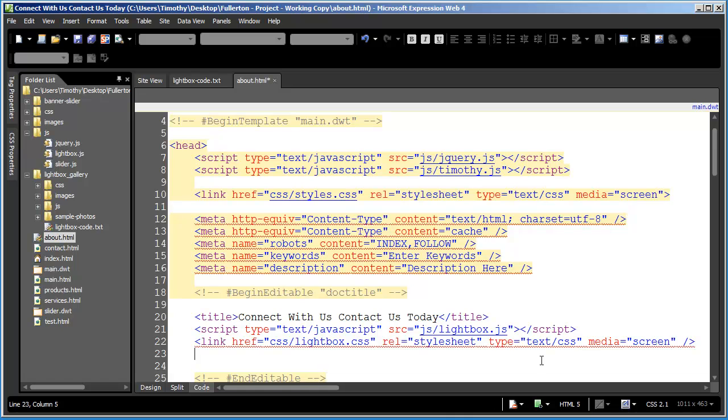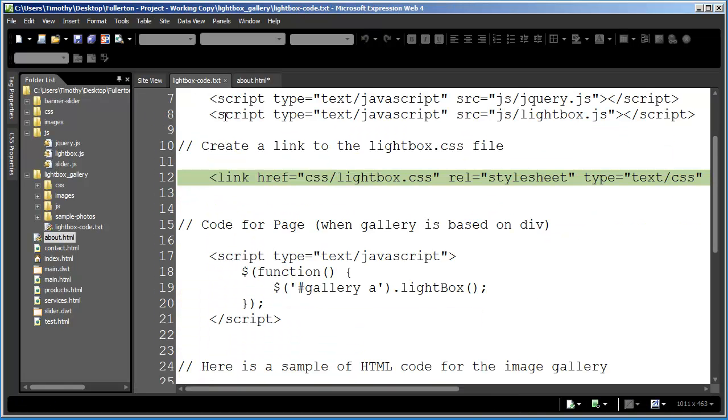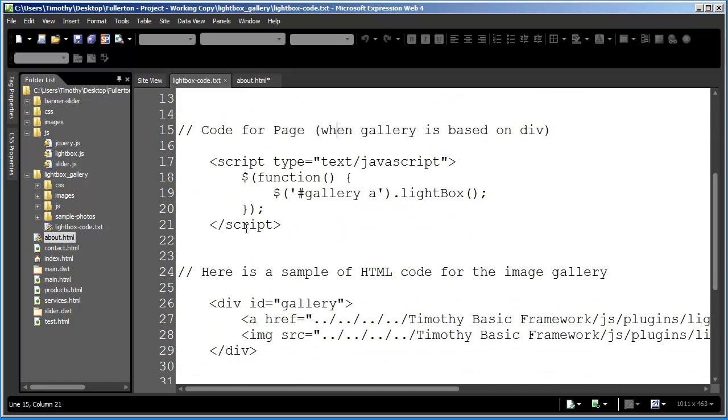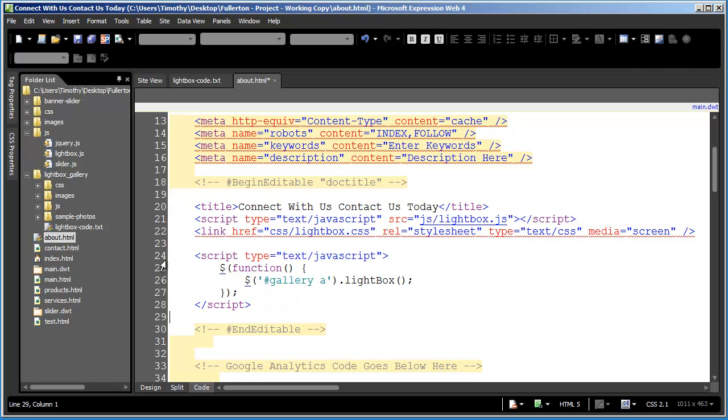Now I'm going to hit enter a couple times to give myself a little more space and come back into my instructions. Then we need to add the code to the head section that's actually going to activate the gallery. So I'm going to copy that, come back in here and paste this in. And that's all we're going to have to do in the head section.